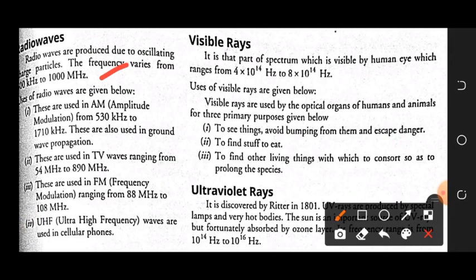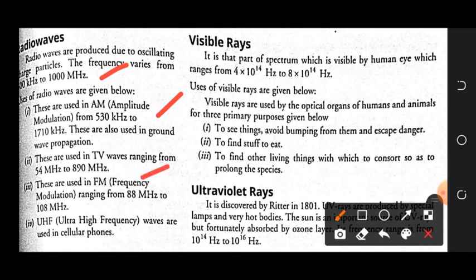Now the uses of radio waves: they are used in amplitude modulation from 530 kilohertz to 1710 kilohertz. They are also used in ground wave propagation. Mostly, as I have told you a number of times, they are used in communication because of their long range wavelength. They can be used easily in all types of modulation and communication purposes.